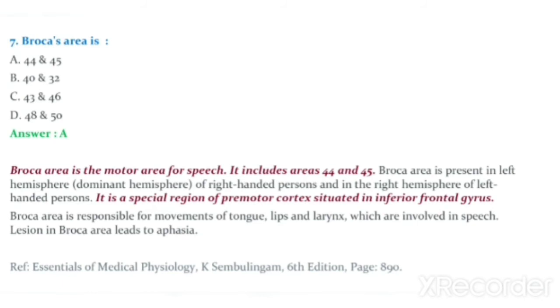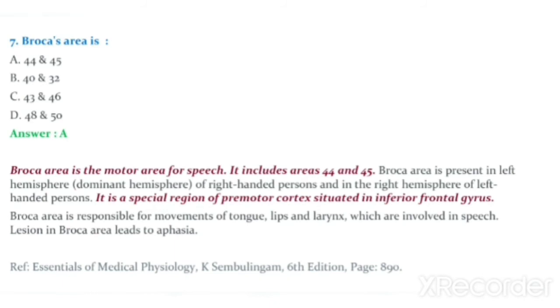Broca area is the motor area for speech. It includes areas 44 and 45. Broca area is present in left hemisphere, which is the dominant hemisphere of right-handed persons, and in the right hemisphere of left-handed persons.